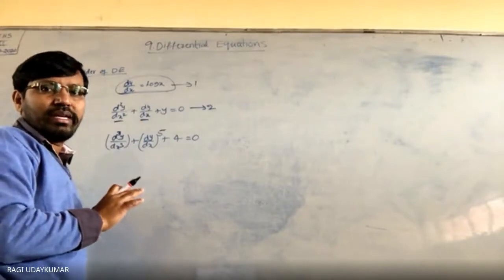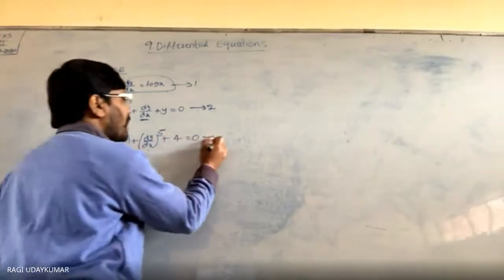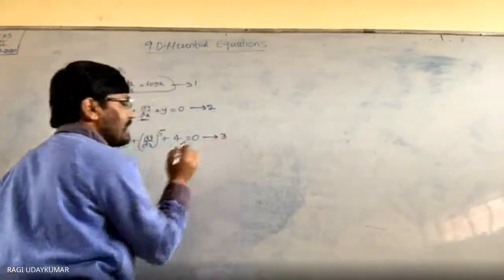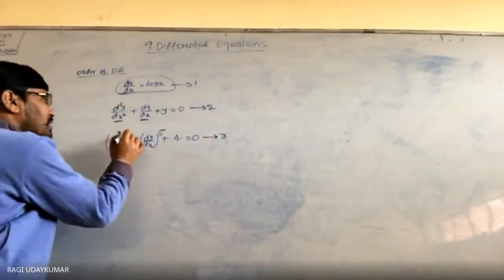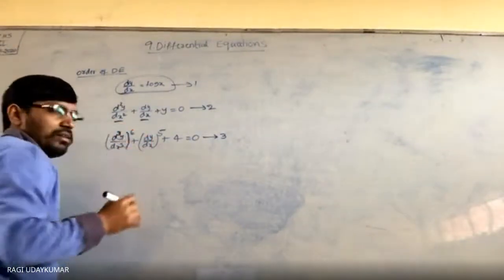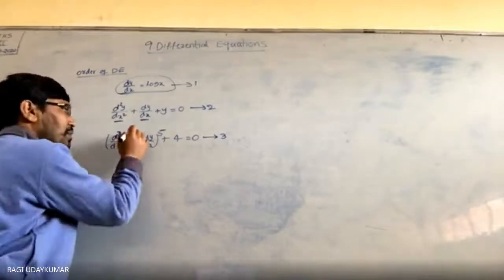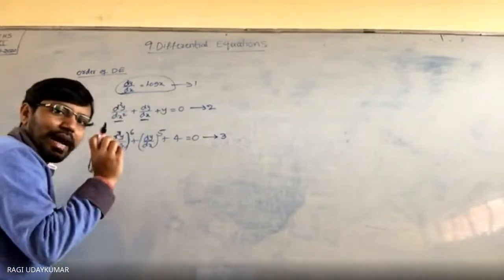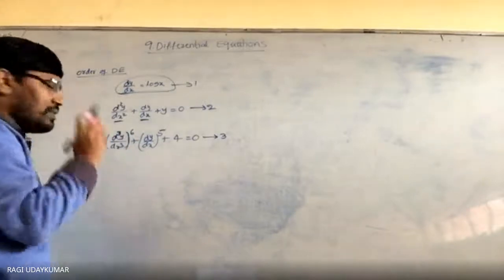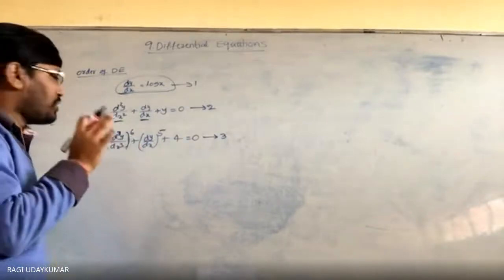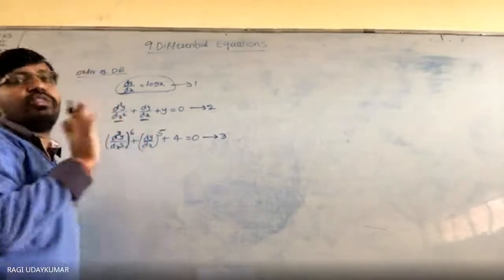Did you get my point here? So in this, the highest order is 3 times derivative. Power you don't see. If the power is given as 6, or any power is given, the order of this differential equation is 3 only.